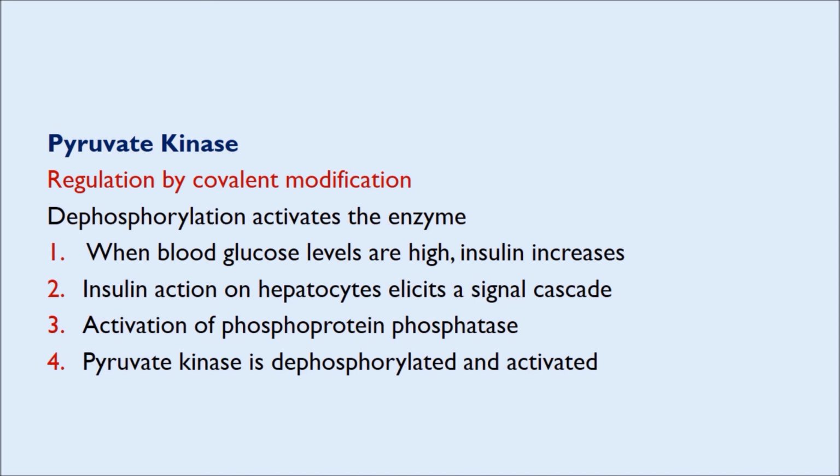When the blood glucose levels are high, the insulin level of the blood increases. The action of insulin on the hepatocytes elicits a signal transduction cascade and results in activation of phosphoprotein phosphatase. As a result of this, the pyruvate kinase is dephosphorylated and activated. So the dephosphorylated form of pyruvate kinase is active, and the increased levels of insulin, after some signal transduction cascade steps, cause dephosphorylation of the enzyme, and thus this enzyme becomes activated.